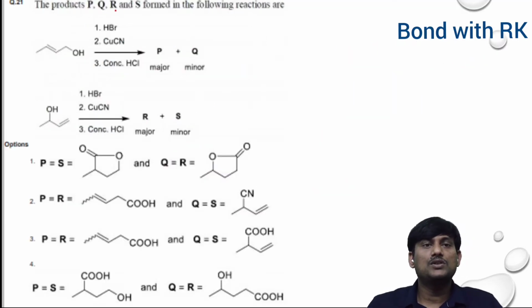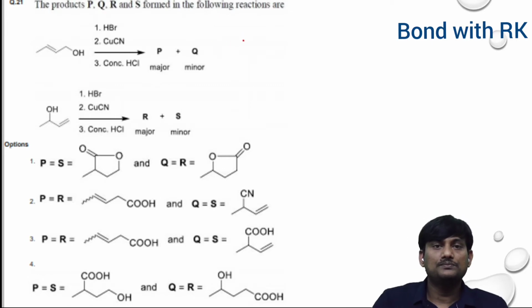The products P, Q, R, and S formed in the following reactions are. What are the products P, Q, R, and S formed in the following reactions? So let's take this one.